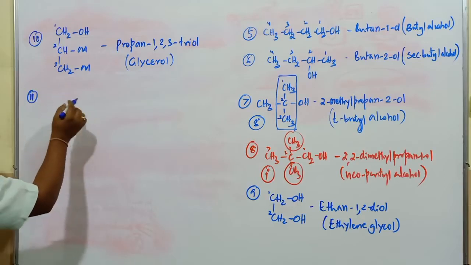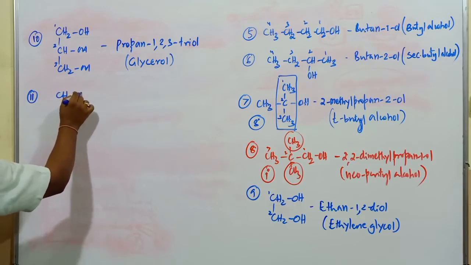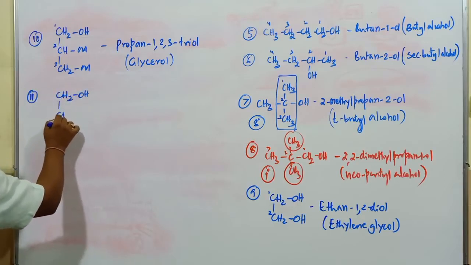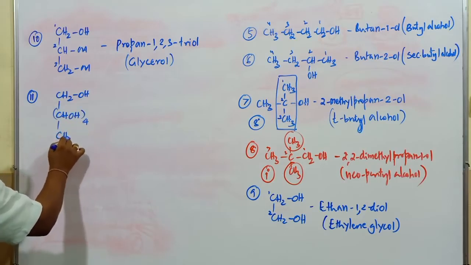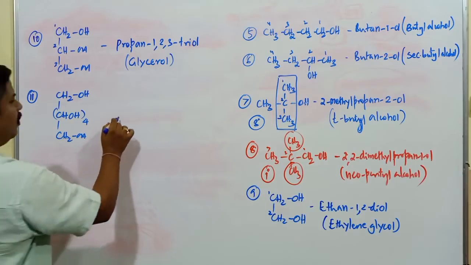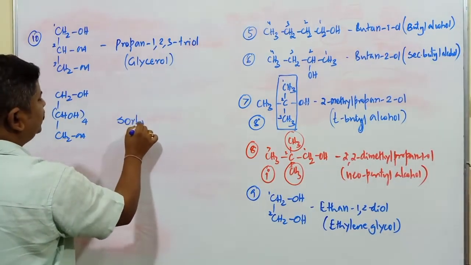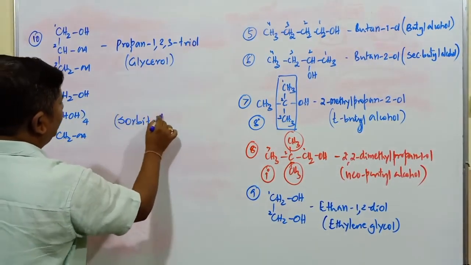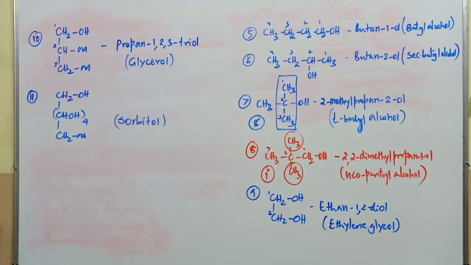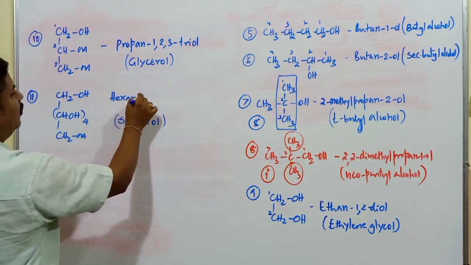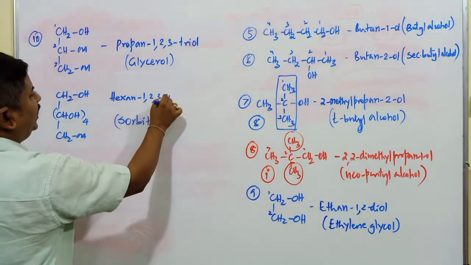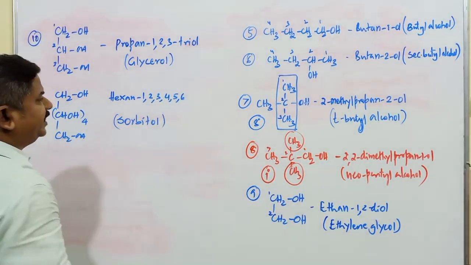Next one, I have just mentioned one of the hexahydric alcohols. This is CHOH 4 times, and CH2OH at the ends. What was the common name? I have mentioned it there. It was known as sorbitol. Common name is sorbitol. Now the IUPAC name: total 6 carbon atoms are there. On all the 6 carbon atoms the OH group is present. So it is known as hexane 1, 2, 3, 4, 5, 6.